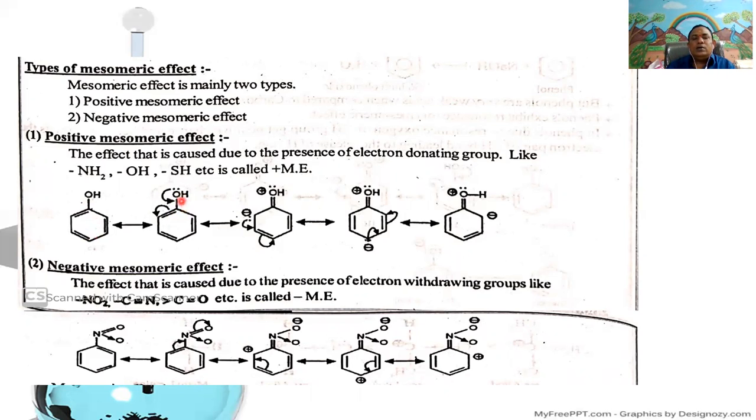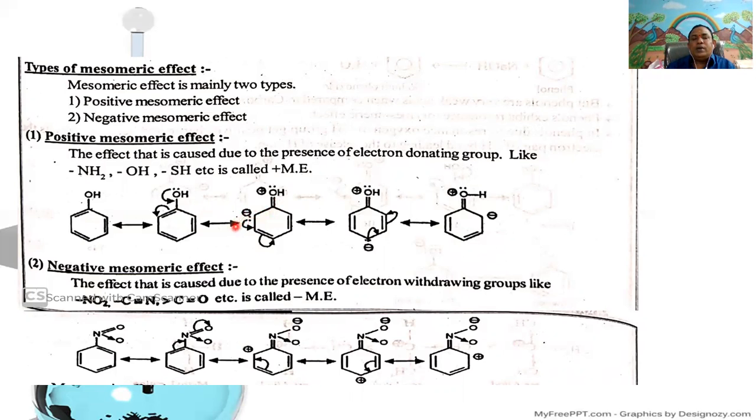In phenol, the heteroatom oxygen having a lone pair of electrons can donate a pair of electrons to the benzene ring. Here, delocalization of pi electrons takes place. By donating an electron pair to the carbon atom, the carbon-oxygen bond becomes a double bond, then the adjacent ortho carbon gets a negative charge.